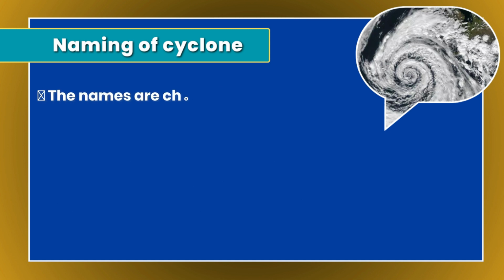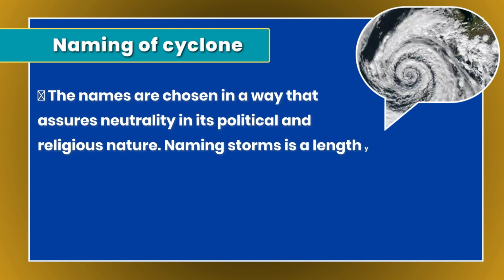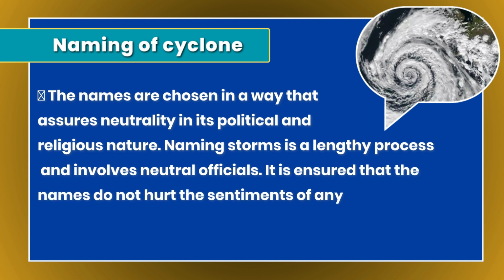The names are chosen in a way that assures the neutrality in its political and religious nature. Naming storms is a lengthy process and involves neutral officials. It is ensured that the names do not hurt the sentiments of any community. So this is all about this cyclone.